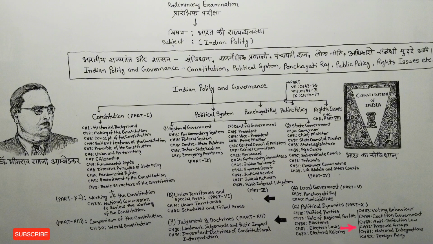Chapter number 86 tells us about pressure groups. Chapter number 87 tells us about national integration. Chapter number 88 tells us about foreign policy.